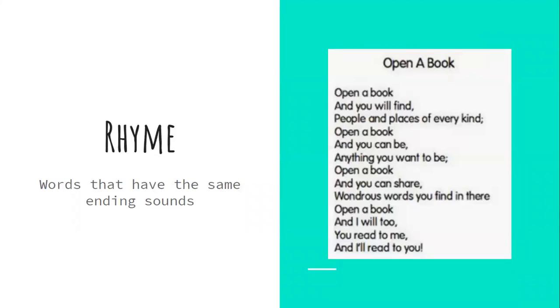We also have the word rhyme. We know what rhyme means. It's words that have the same ending sounds. A lot of poems have rhyme, but not all poems have rhyme. So in this poem called Open a Book, we'll take a look at the different words that rhyme.